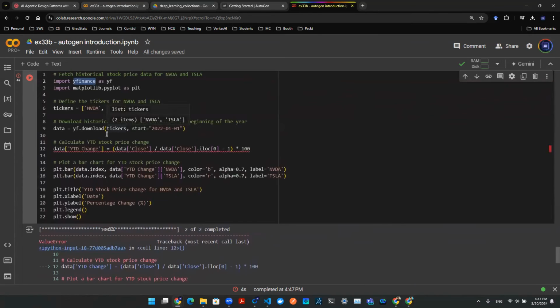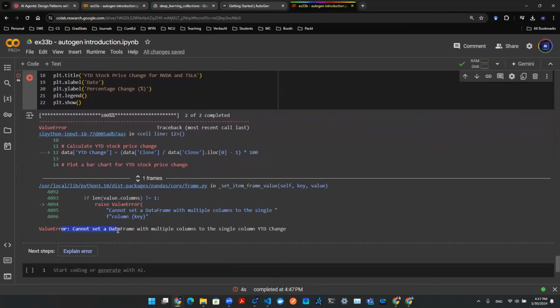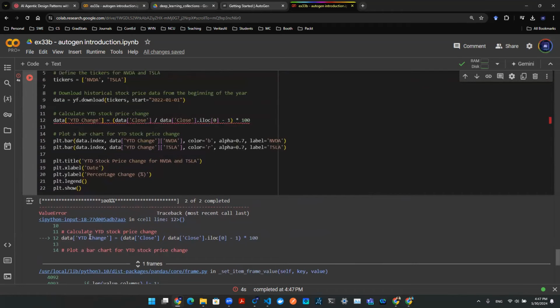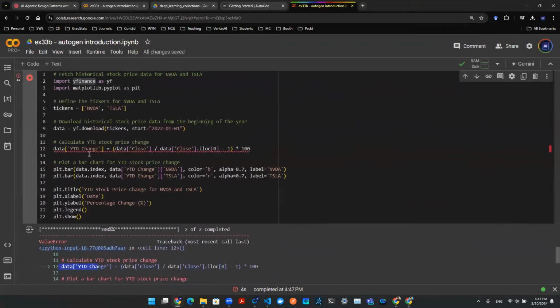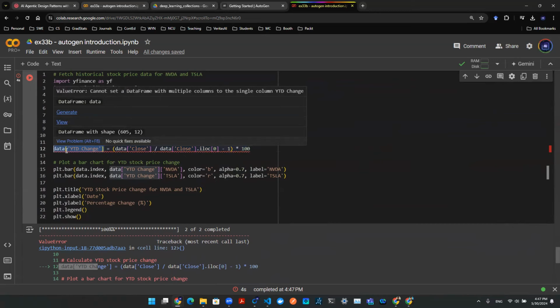I just ran this code and it turned out that we have a value error. It says cannot set a data frame with multiple columns to a single column, YTD change. It says it comes from line 12, which is here. Now, in the old days, I would have to go in here, check the data type, check the structure, check the dimension, to make sure that whatever we're calculating here matches the premise of what I want to add here as an additional column in this data frame.